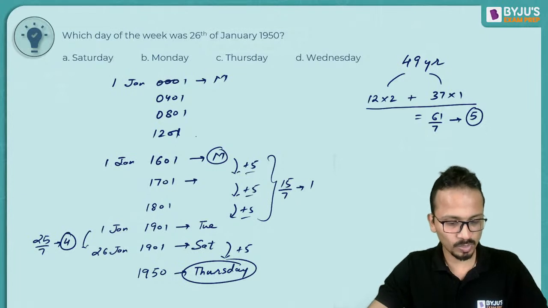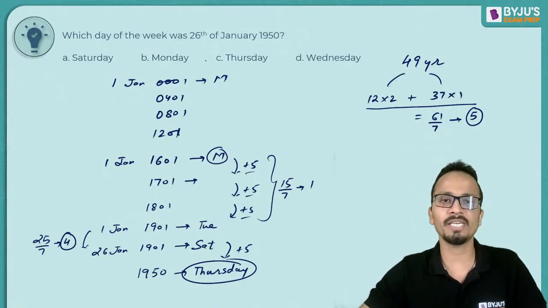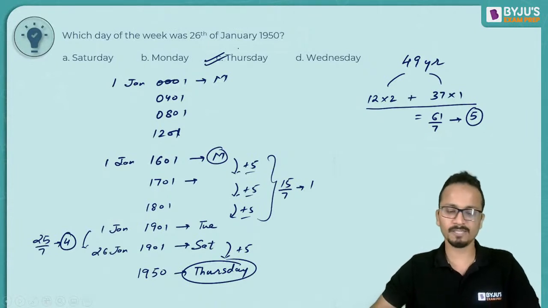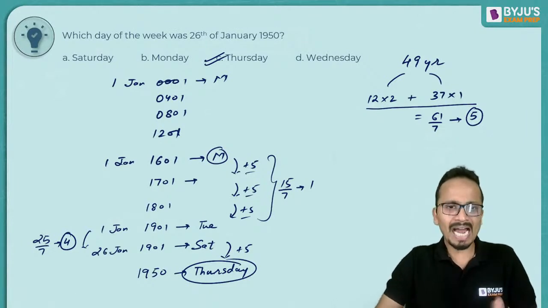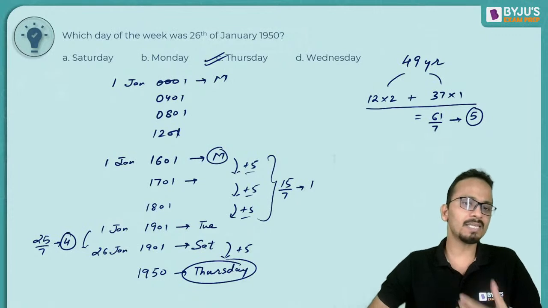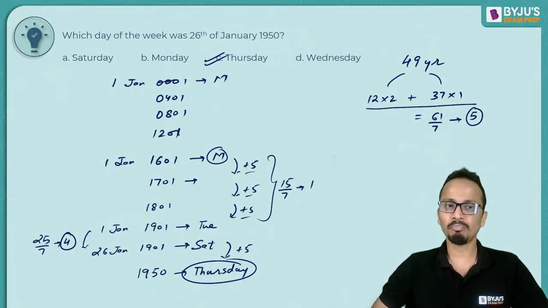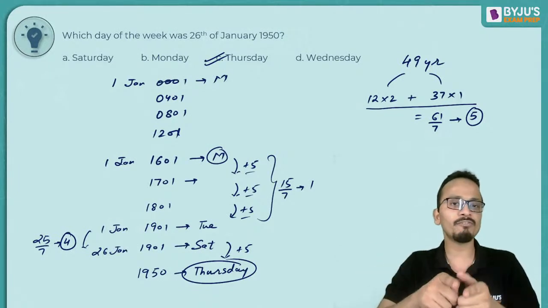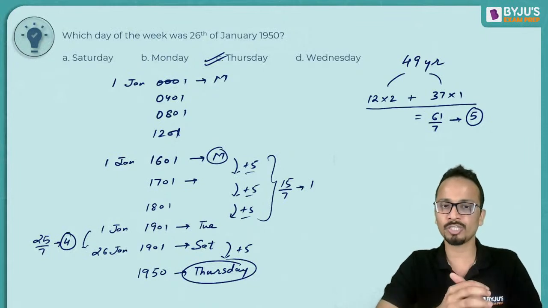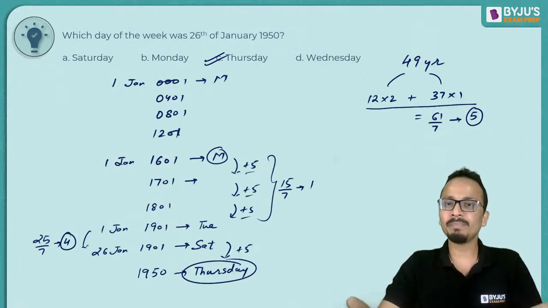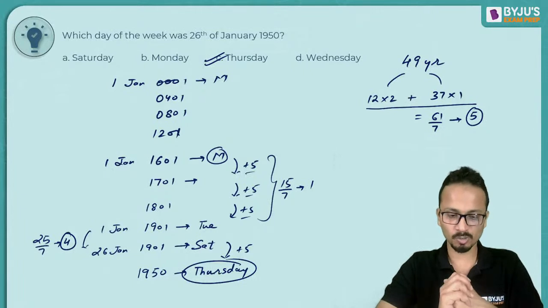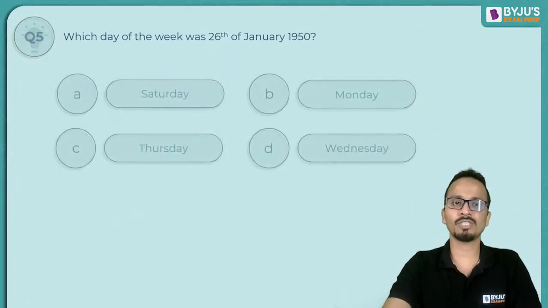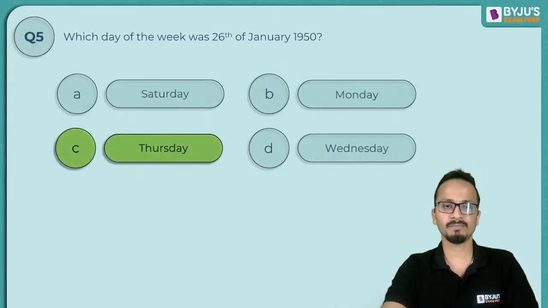So Amit, yes, you are correct. Manish, you are correct. And Sarvari, you are also correct. So the correct answer for this is a Thursday. Okay. Now at present, you might think that this method is a little lengthy, but half of the portion that we have covered today to solve this question, this will not be repeated in the examination. Okay. So yes, the correct answer for this one will be a Thursday.